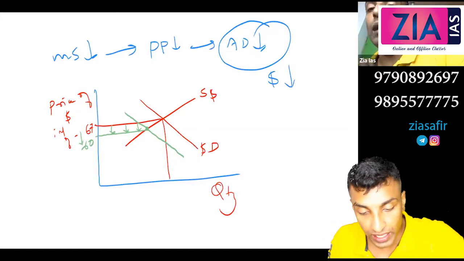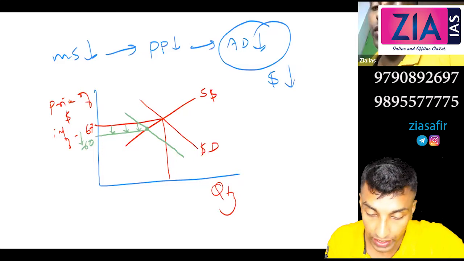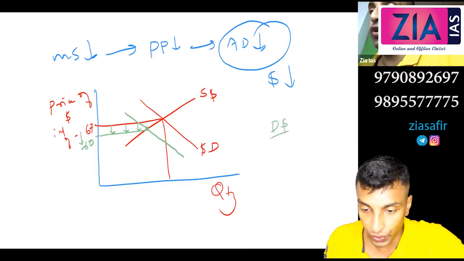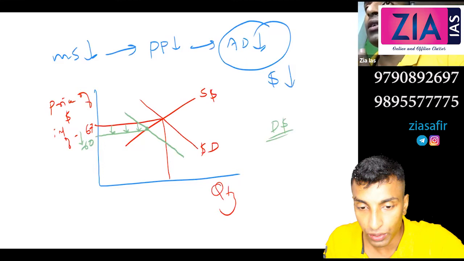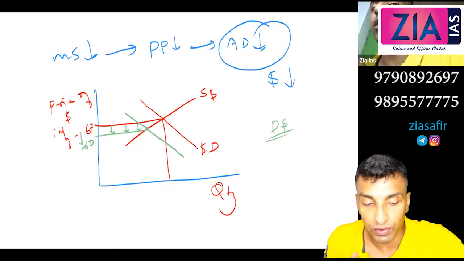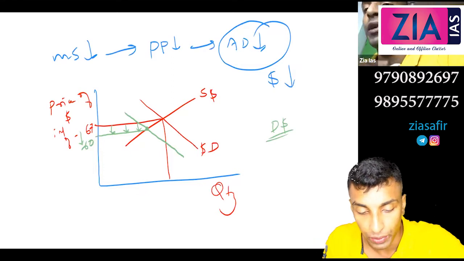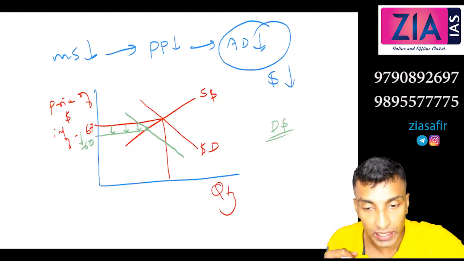Yeah, Ashwin, what I'm saying is, if you need to demand dollar, first of all, what is required? You need rupee. Without rupee, you cannot demand dollar. You need money in your hand to demand dollar. So if money supply is decreasing, you don't have money, or in the market money is less. So in the market, demand for dollar will be less automatically. If demand for dollar is less, the price of dollar will come down. Price of dollar coming down means appreciation of rupee.